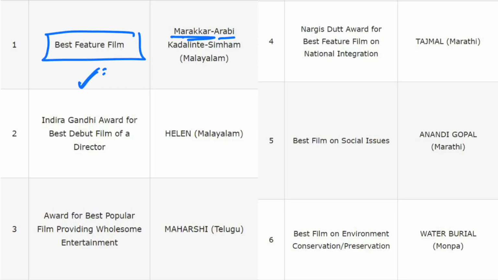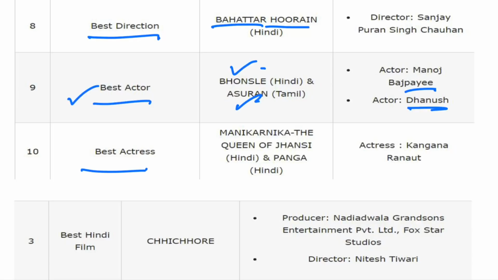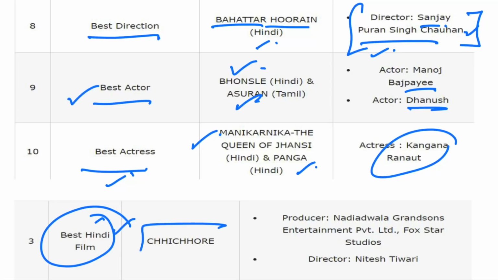So you have to always remember the things under this question, that is the best direction, best actor, and best actress. Best actor we already covered, like Manoj Bajpayee for Bhonsle and Dhanush for Asuran. So you have to remember this. And best direction goes to 72 Hoorain, that is a Hindi movie, directed by Sanjay Puran Singh Chauhan. So it is won by the best director. Next is the actress. Actress is Kangana Ranaut. We already covered this, Manikarnika and Panga. And best Hindi feature film, that is Chhichhore. So guys, remember, it is directed by Nitesh Tiwari. So these things are very important.